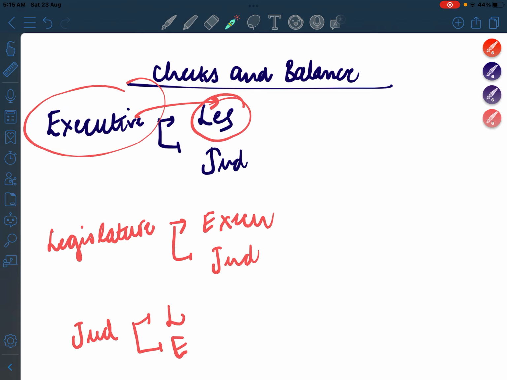So these were the different provisions in the constitution which represented checks and balances. I hope things were clear, and sorry यार बीच में कुछ मैं भूल भी रही थी. I'll check it now.